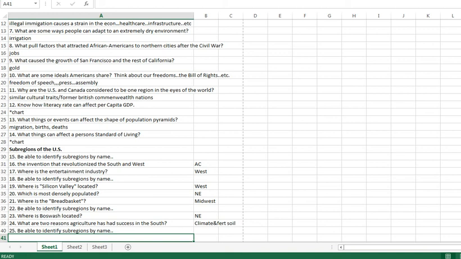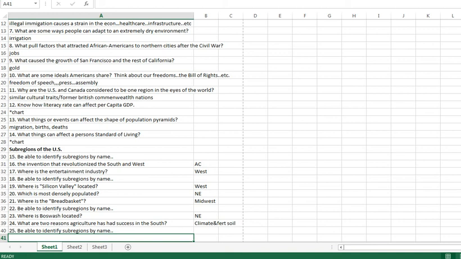Silicon Valley, that's in the west. That's Northern California, like the San Jose area, where a lot of your tech companies got established. Facebook moved there. That's the area of California. Most densely populated region would be the Northeast. The breadbasket's located in the Midwest.